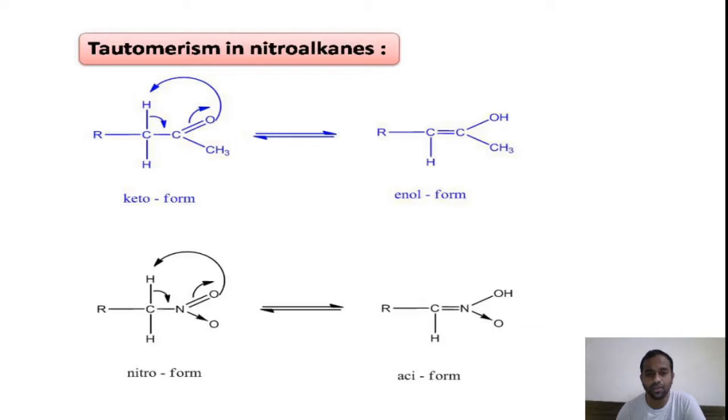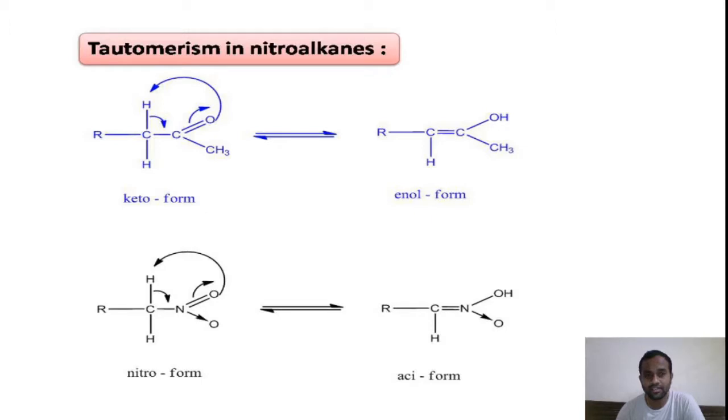Such compounds having the same chemical formula but differing in their properties are called isomers, and these isomers are called structural isomers because they differ in their bond connections. So these are structural isomers. And just now I defined what tautomers are: the isomers which are readily interconvertible by the shifting of an atom from one position to the other, right? Such isomers are called tautomers.